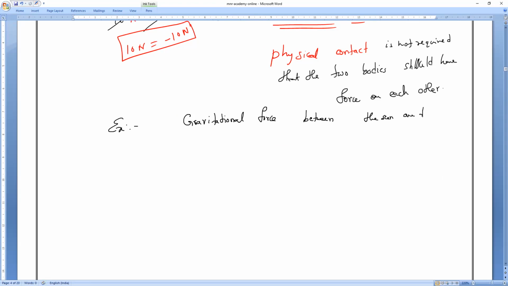For example, if I take the sun and a planet, suppose this is the Earth. The force exerted by the sun on the Earth, let me call it F_SE. Then the Earth also exerts the same amount of force on the sun, which we call F_ES. So both are equal and opposite. Am I right, everybody? Clear?